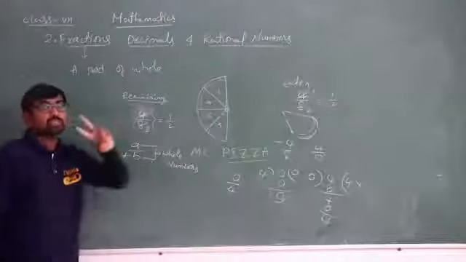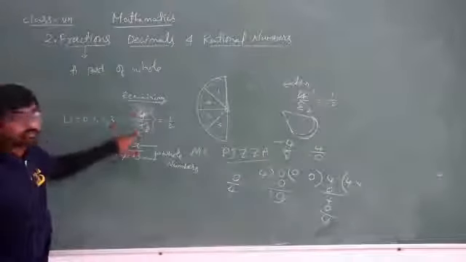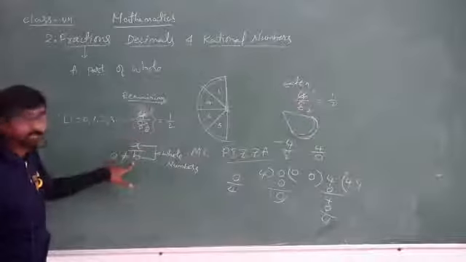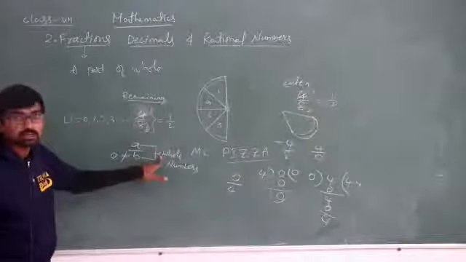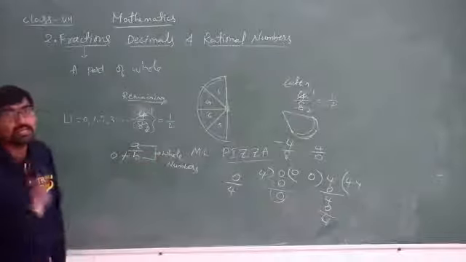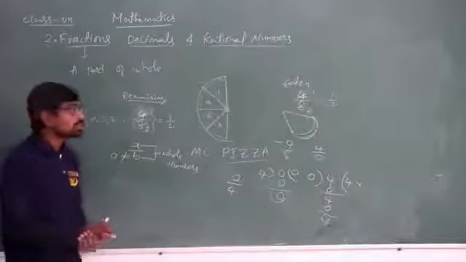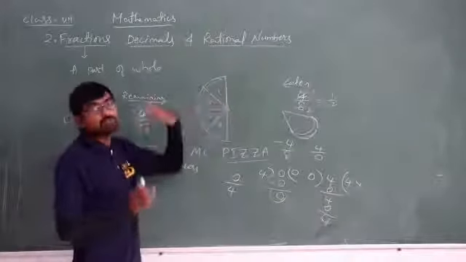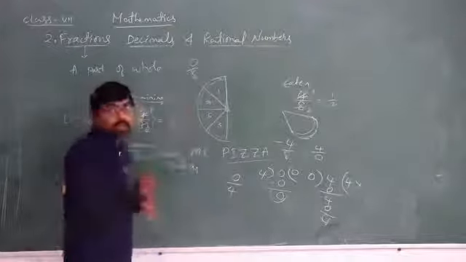Here we have discussed two definitions about fractions. One is a part of a whole, written in the form a by b, where we can take a and b as whole numbers, but b value I can't take as 0. A value can be taken as 0. Why? Here, you see, I have got 8 parts of pizza but I didn't eat any. So you can write 0 divided by 8. Am I right or wrong?